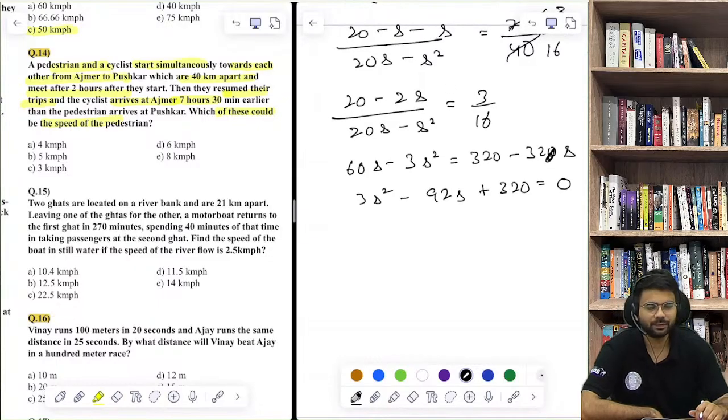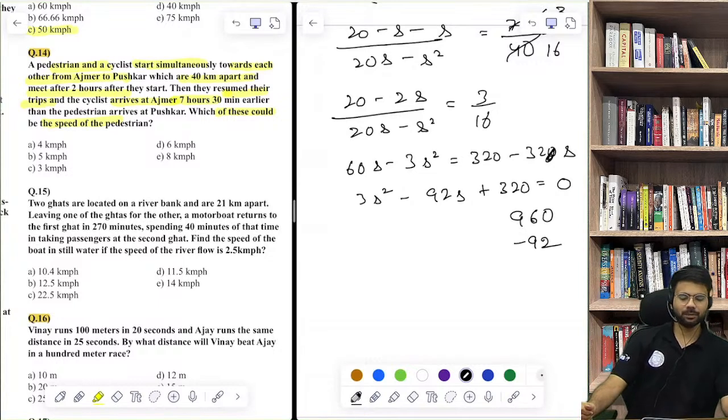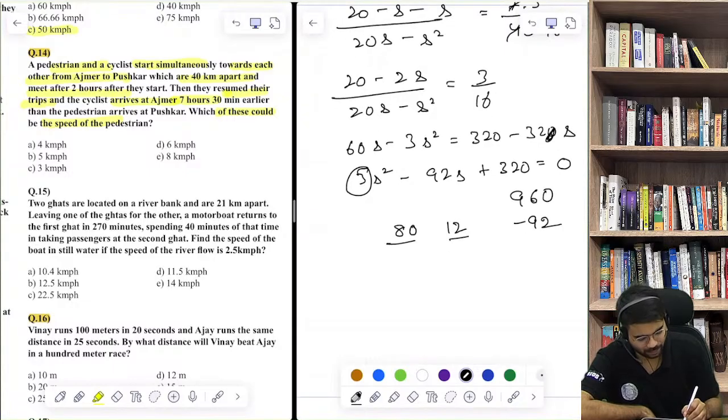So you can find the two roots. Think of two numbers whose product is 960 and whose sum is minus 92. You will find such two numbers are 80 and 12. And I told you the shortcut method: divide by the A coefficient, 80 by 3, 12 by 3. So one value comes out to be 26.67 and one is 4.